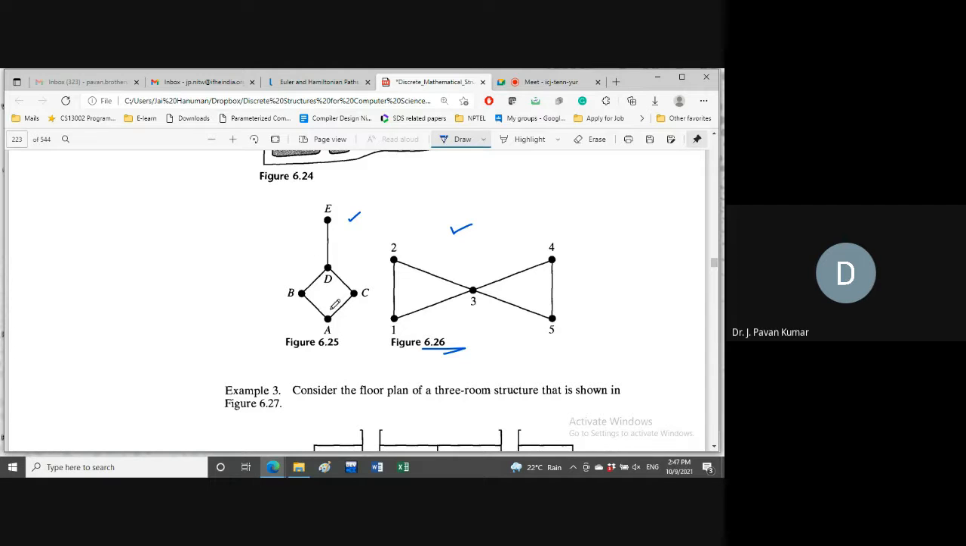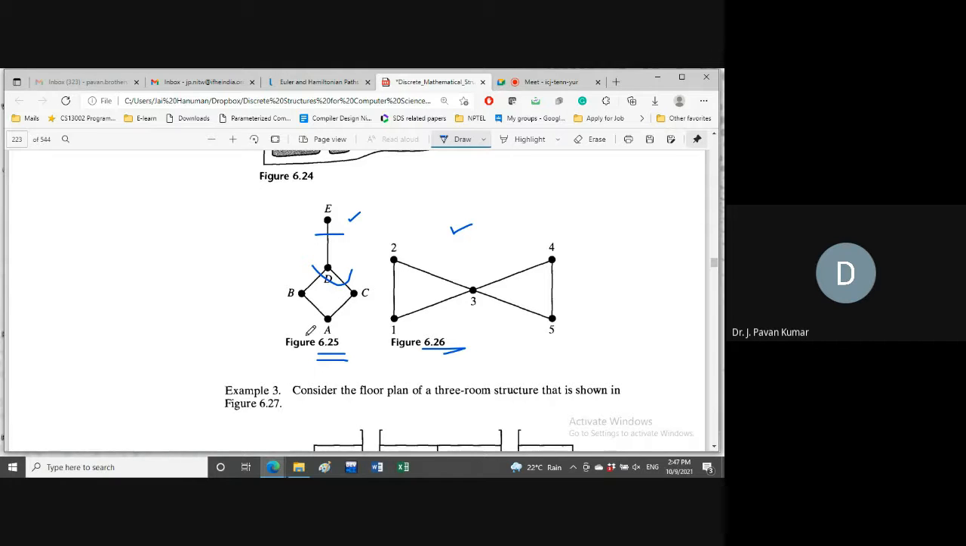Next, similarly, first one, Euler cycle. First one. No, why? Because E is having odd degree. Even D is also having odd degree. So Euler cycle will not exist.